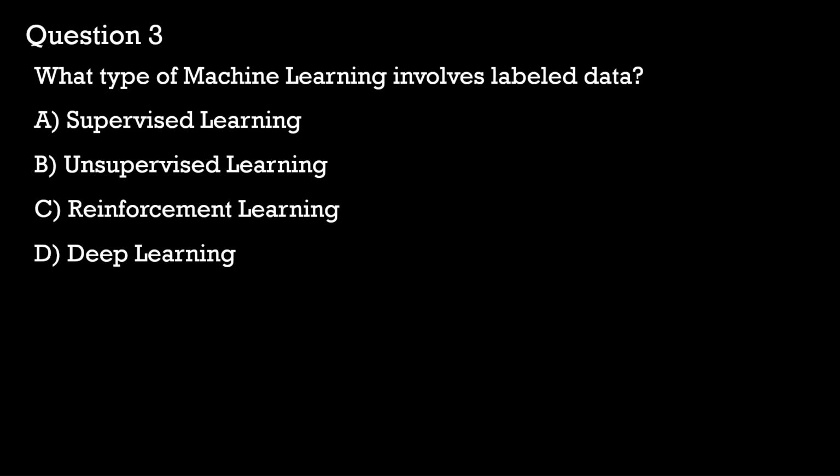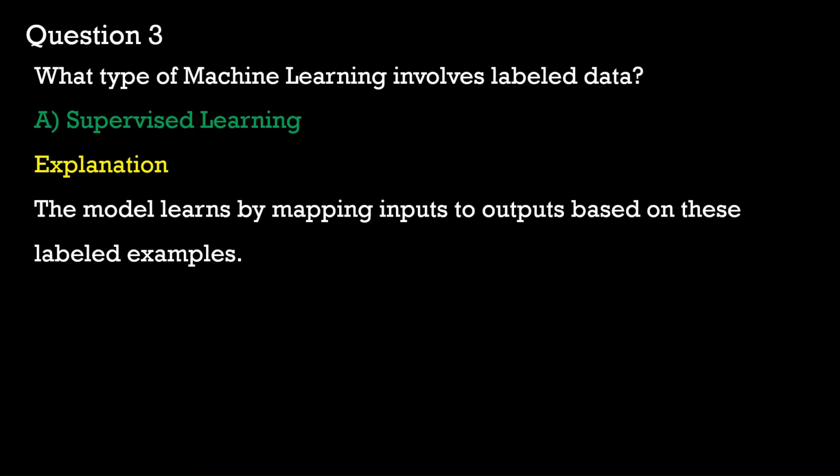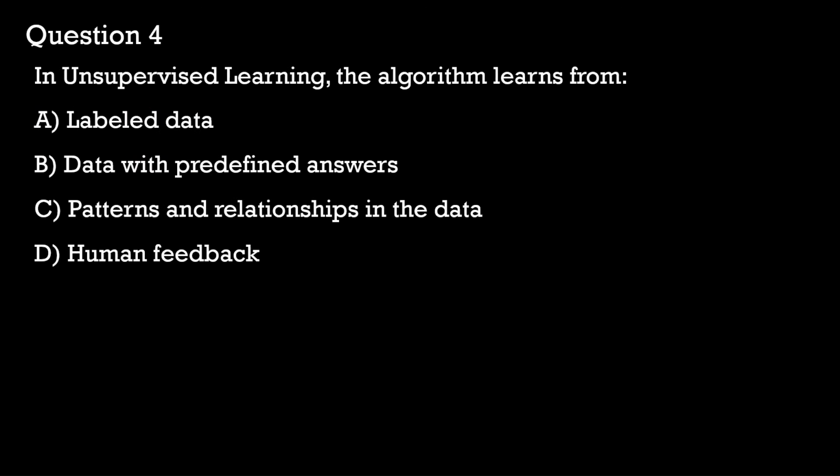So with respect to this question 3, our answer is option A, supervised learning. This model learns by mapping inputs to outputs based on the labeled examples. Question 4. In unsupervised learning, the algorithm learns from A, labeled data, B, data with predefined answers, C, patterns and relationships in the data, D, human feedback.